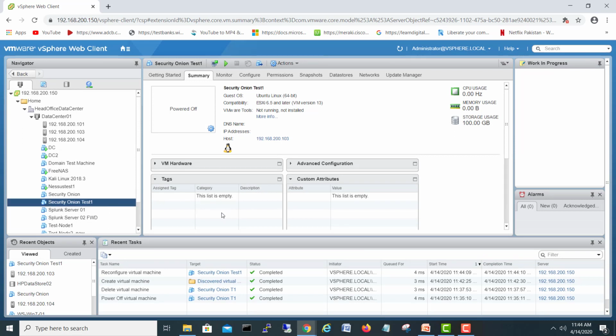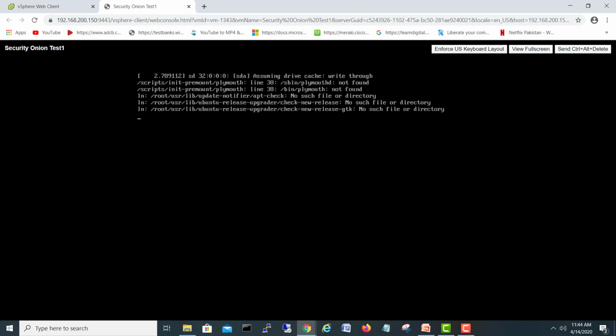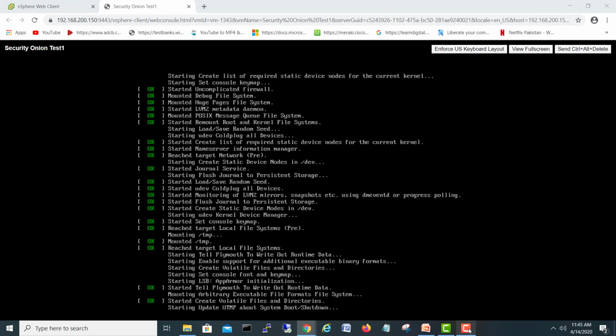So let's go and start the virtual machine power. I'll start. Power is started. I will go and choose. So first option you have to choose is boot SecurityOnion. So I will go and hit enter. It will take a little time to boot up. I will pause my video until it's booting up, and then I'll come back.